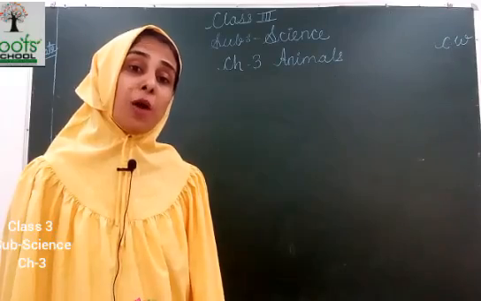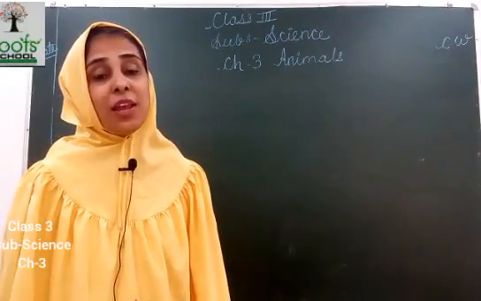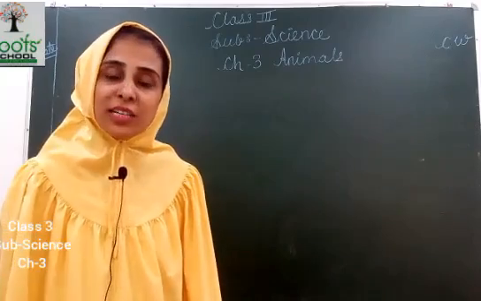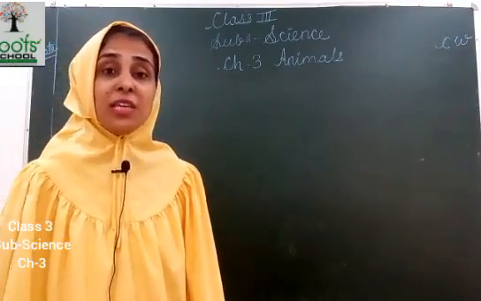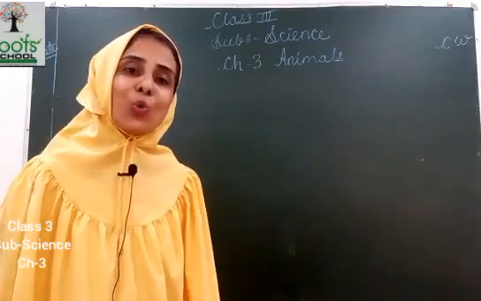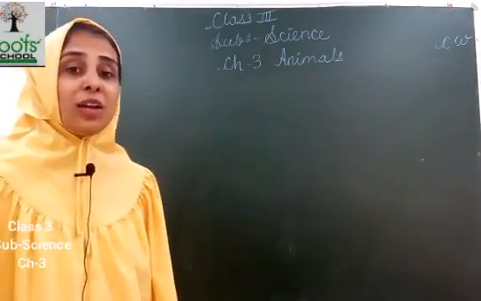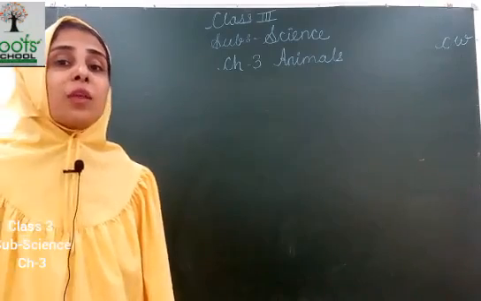Then what we have learned about? We have learned about ants. As bees live in a honeycomb, ants live in colonies. Where do ants live? In colonies. And in one colony, there are many ants, and it has one queen. How many queens are there? One queen. And others are called soldiers. Why are they called soldiers?